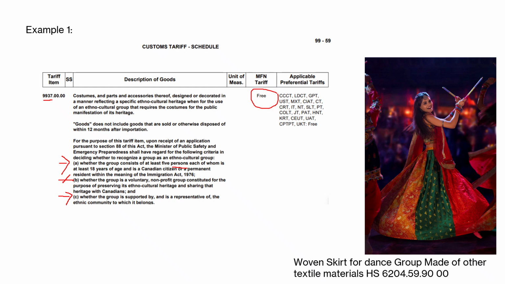So let's say, and I'm going to declare myself not knowledgeable enough to know exactly what culture the dress in the picture is from, but let's say it's from a certain region in India, and they form a dance group.